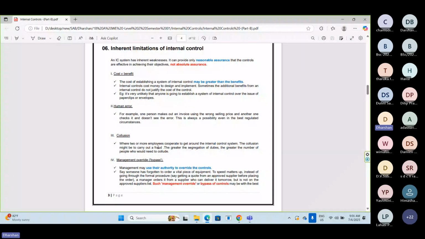Let's take a payment process of a normal company, a normal retailer shop, or let's take a small textile shop located in Vellavatta or Bambalapitiya.